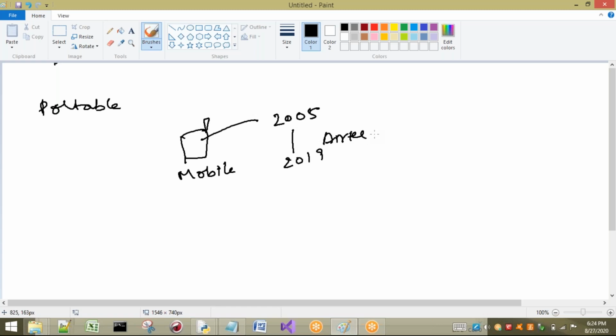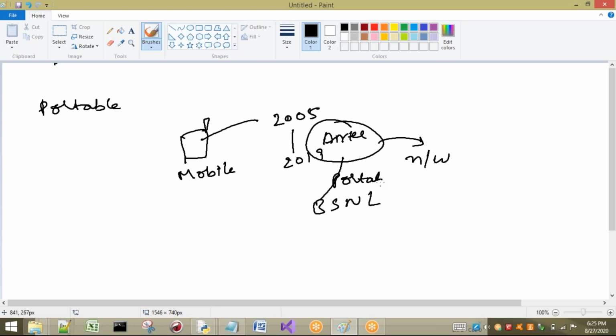But from 2018 onwards I was not much interested in Airtel, because the network was very weak in 2018-19, so I changed my network to BSNL. I thought BSNL would have more internet speed, but after taking it I understood that it is also slow. What can I do? Here what I have done is port, that is called portable.